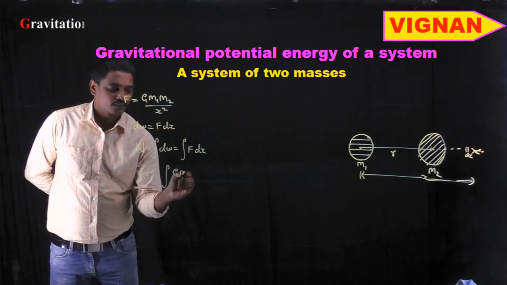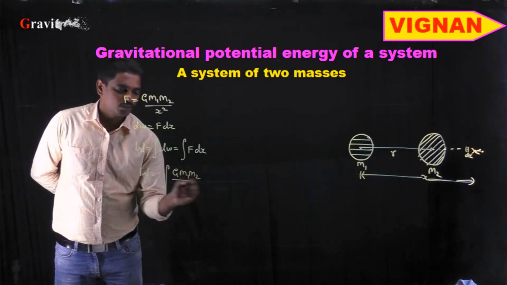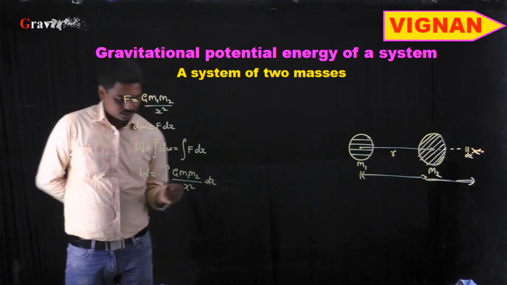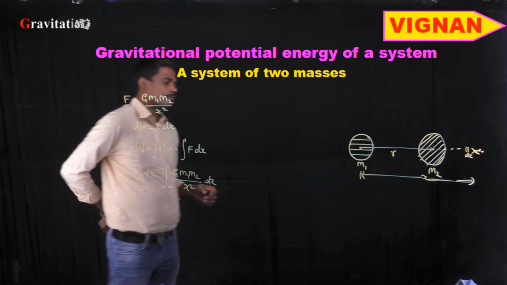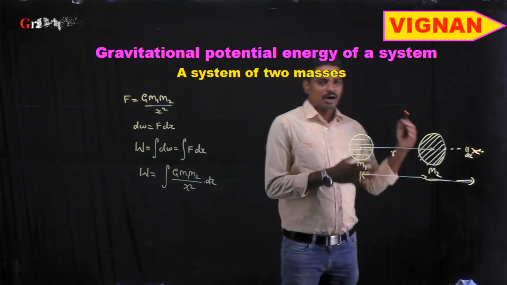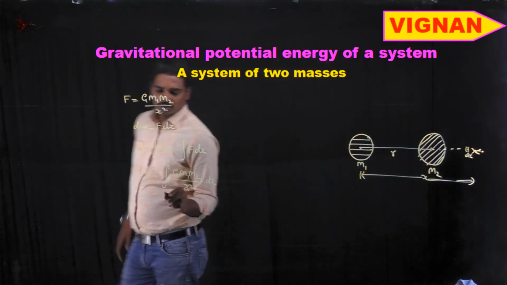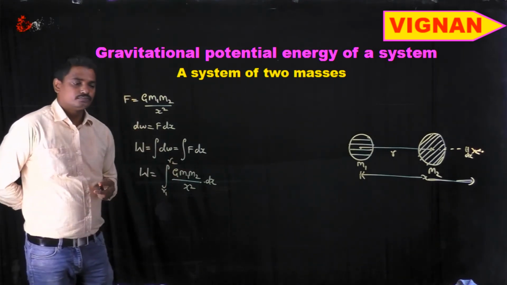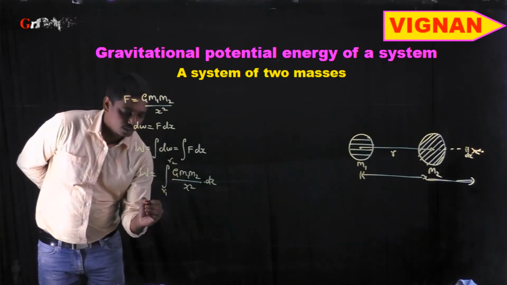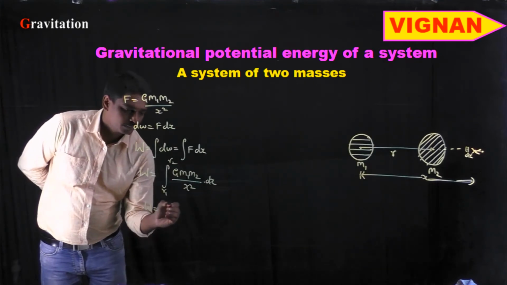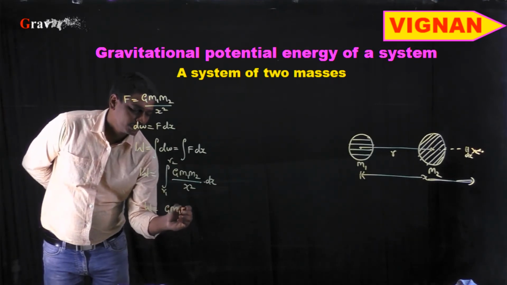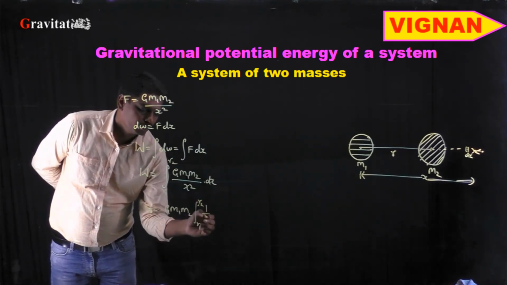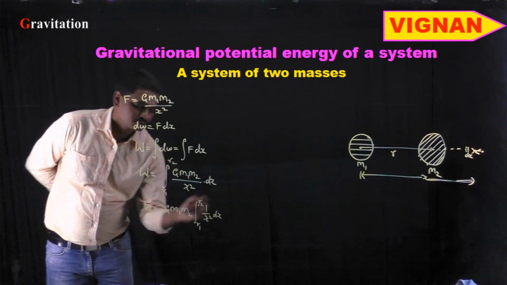It is G m1 m2 / x² times dx, where x goes from the position r1 to r2. Here G m1 m2 is common, so taking it outside, W = G m1 m2 ∫ from r1 to r2 of 1/x² dx.